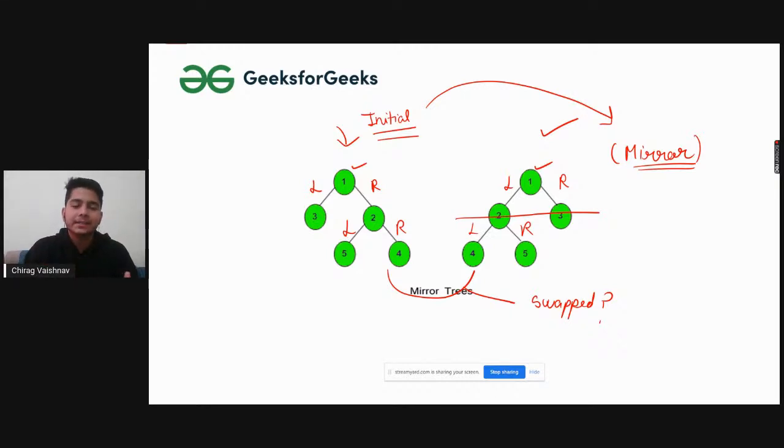Now the question is how we have to swap them. This is a basic human observation: whenever we stand in front of a mirror, our left appears at right and right appears at left, and the same analogy is being used here as well. So how do we apply this to our code? What will we be thinking of? First of all, whenever it comes to a tree, one thing that should come to your mind is traversal.